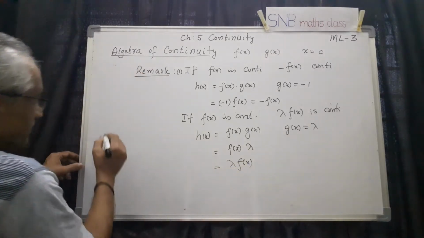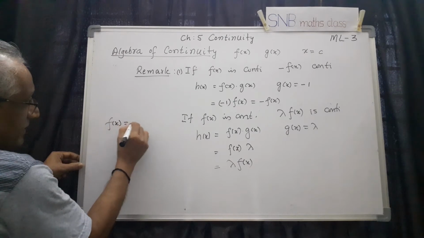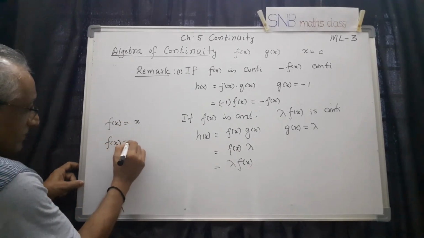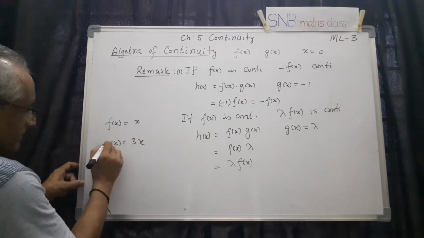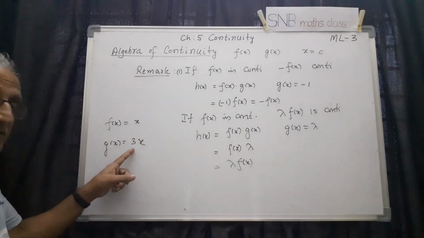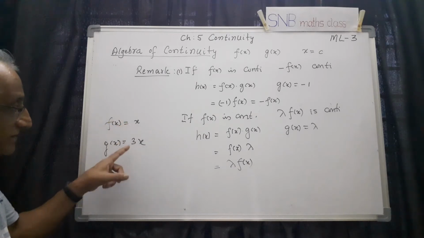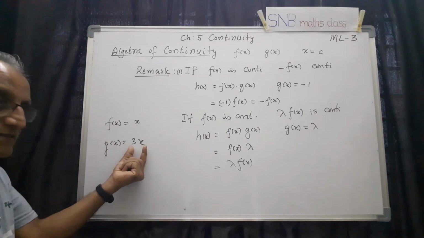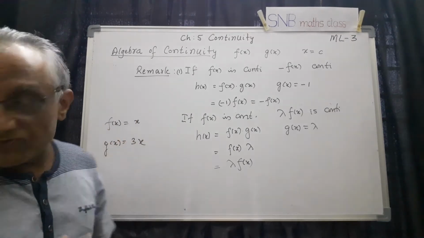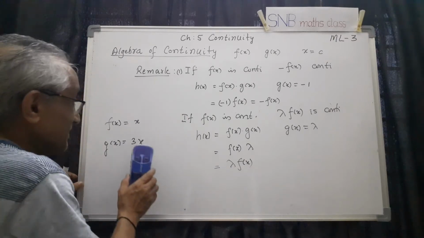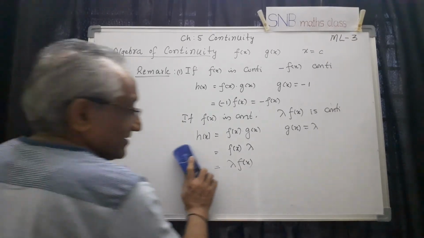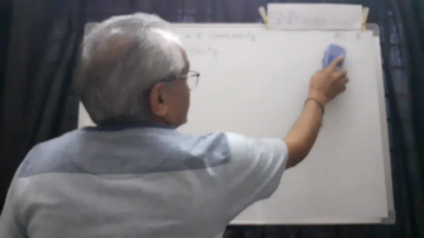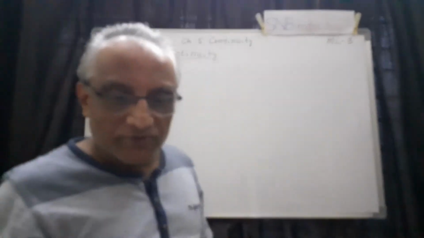For example, f of x equal to x is continuous. Therefore, g of x equal to 3x is also continuous, because x is a continuous function, 3 is a constant continuous function, and the product of two continuous functions is continuous. Using this we can prove a polynomial function is continuous, because a polynomial function is nothing but a combination of scalar multiples of the identity function. But we have proved this separately.